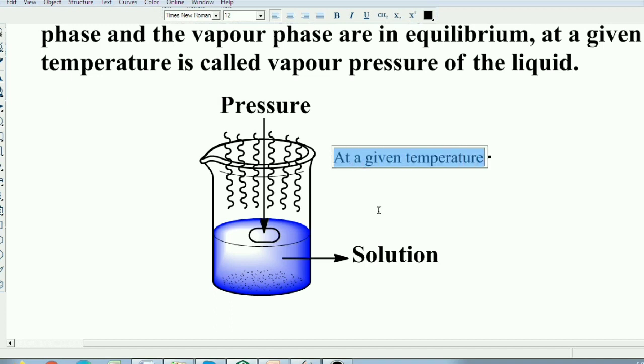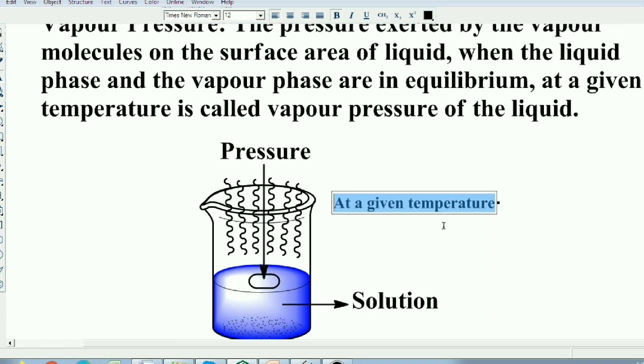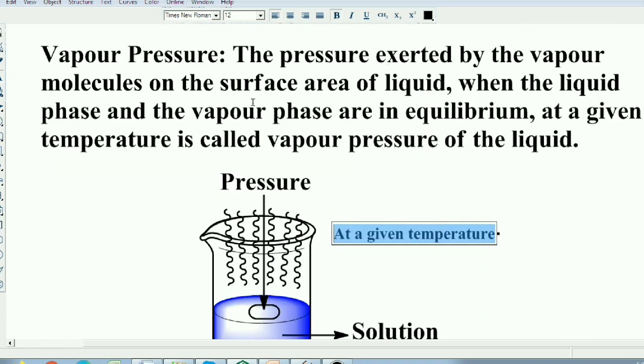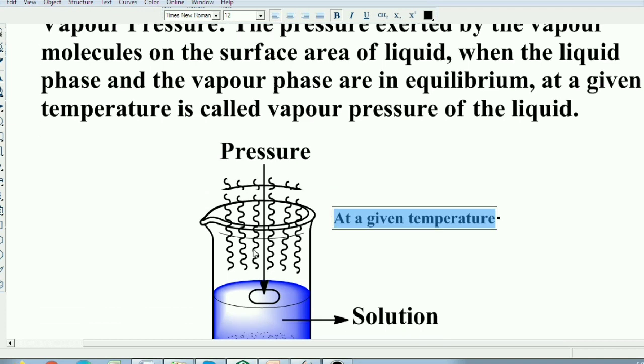So students, the pressure exerted by the vapor molecules on the surface area of a liquid when the liquid phase and the vapor phase are in equilibrium at a given temperature is called the vapor pressure of the liquid.